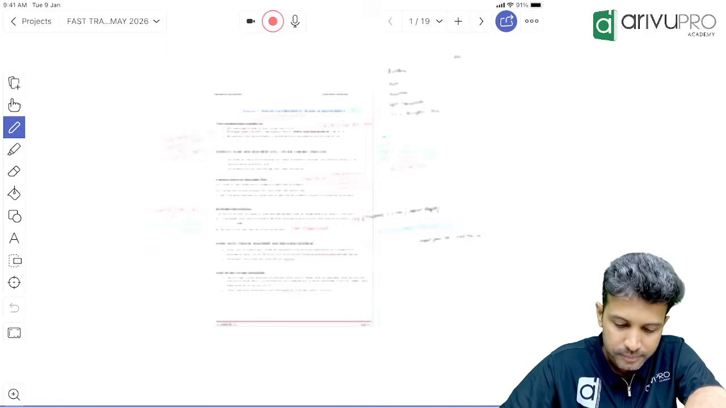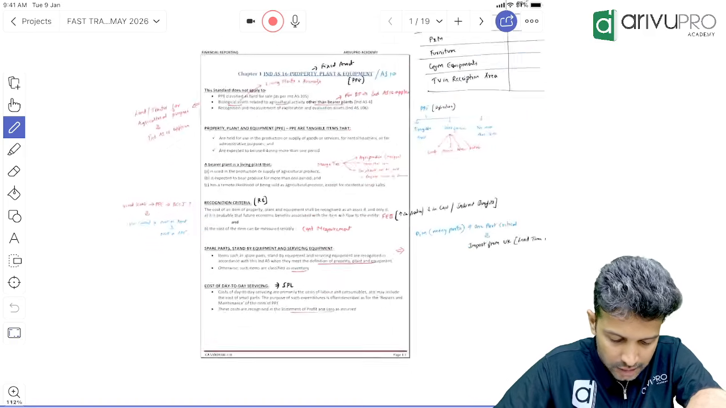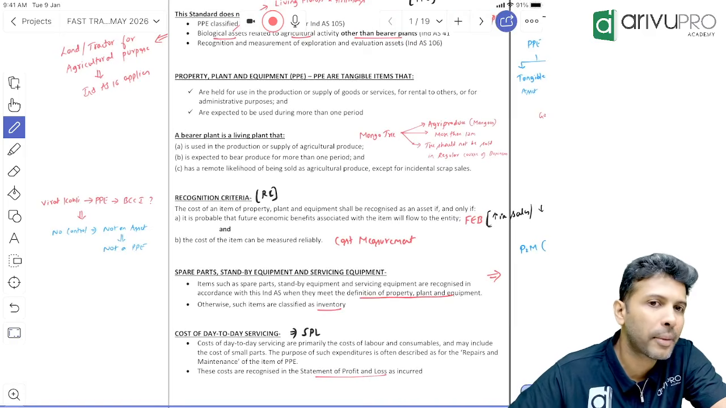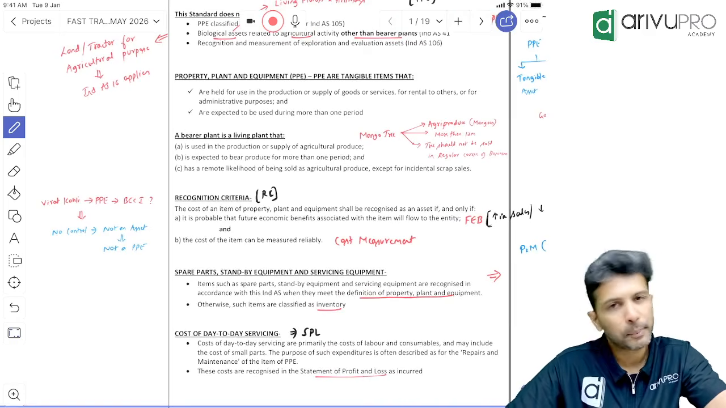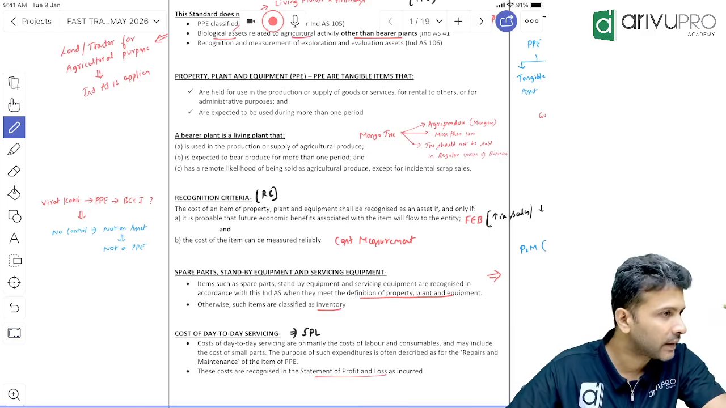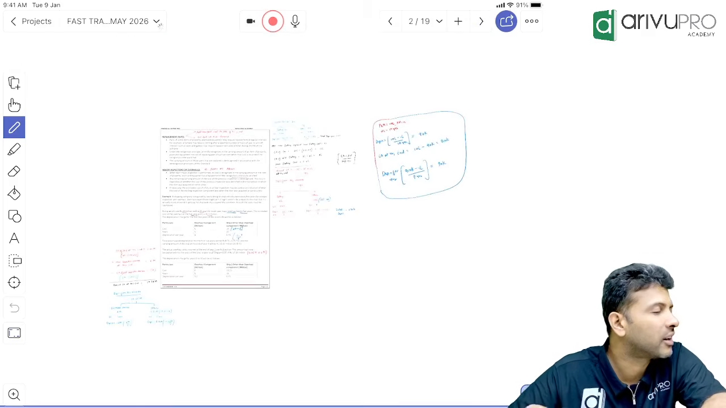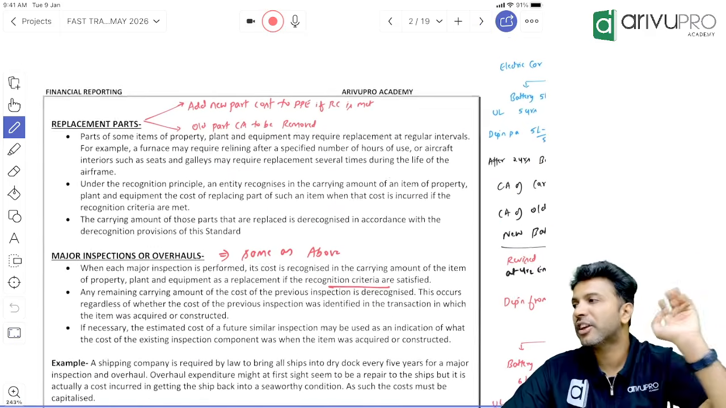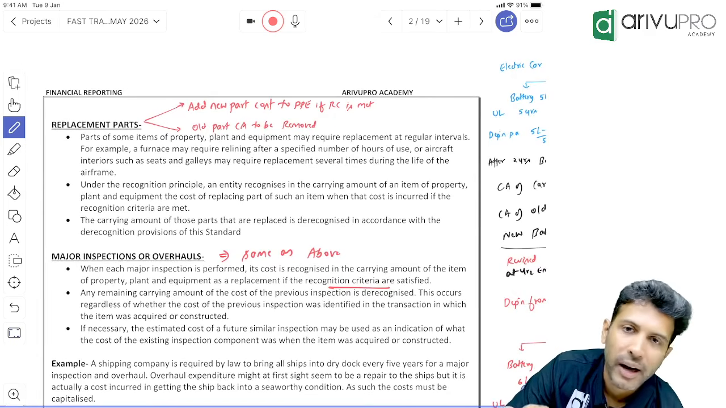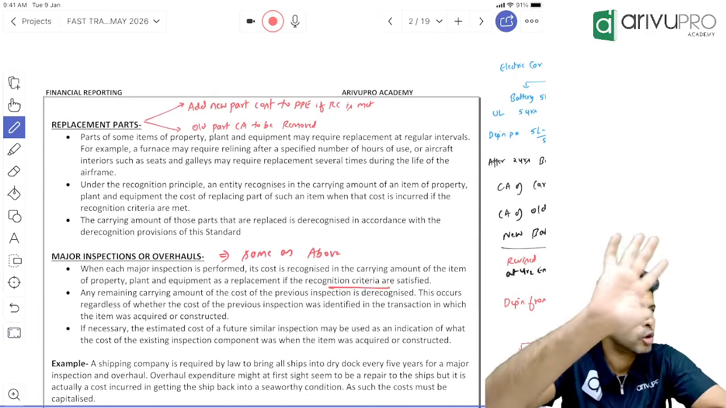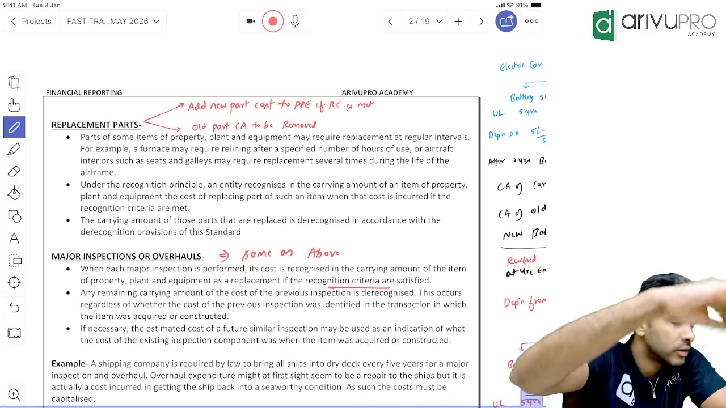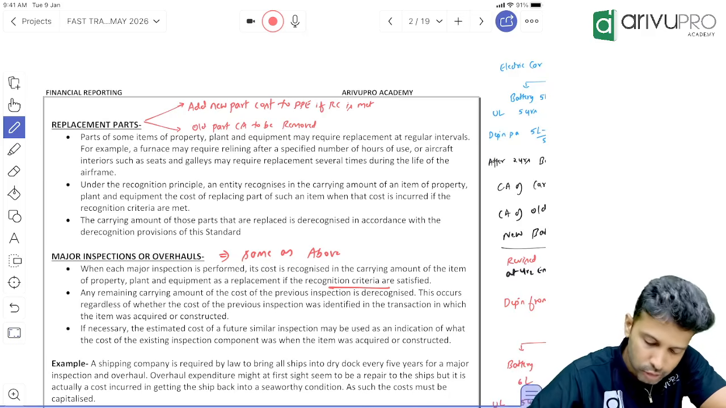Okay, then what did we learn? We looked at spare parts and standby equipments. What do you do for spare parts and standby equipments? If RC is met, PPE. Otherwise, you classify it as inventory. Day-to-day routine repairs and maintenance and all will go off to P&L. If you have any replacement part, if you are replacing any part, two provisions. What are those? New part ka carrying amount you add. Old part ka carrying amount you remove. Same concept for your inspection charges also.